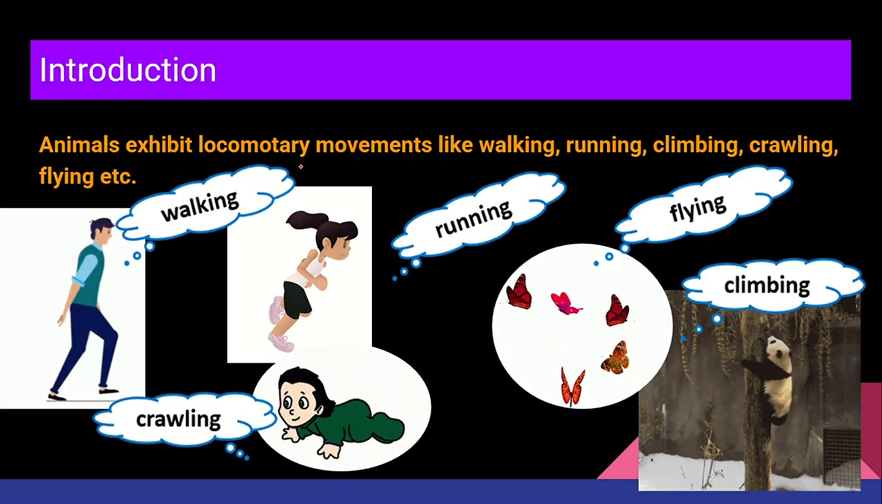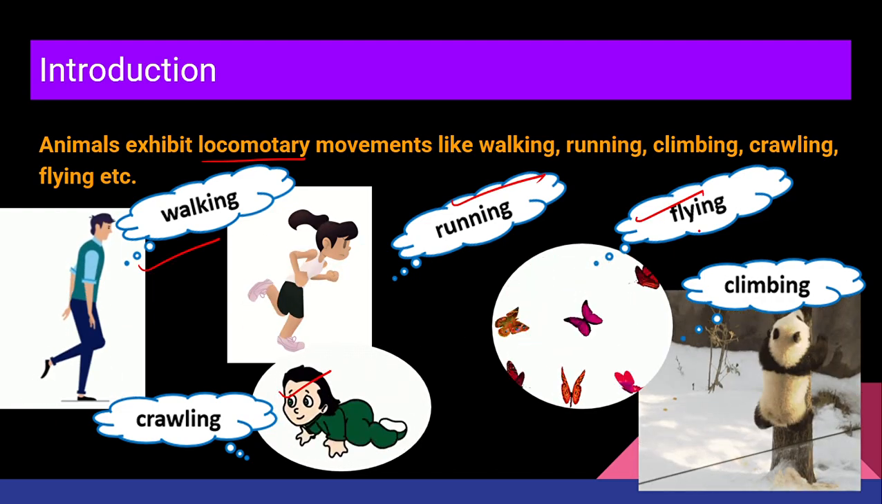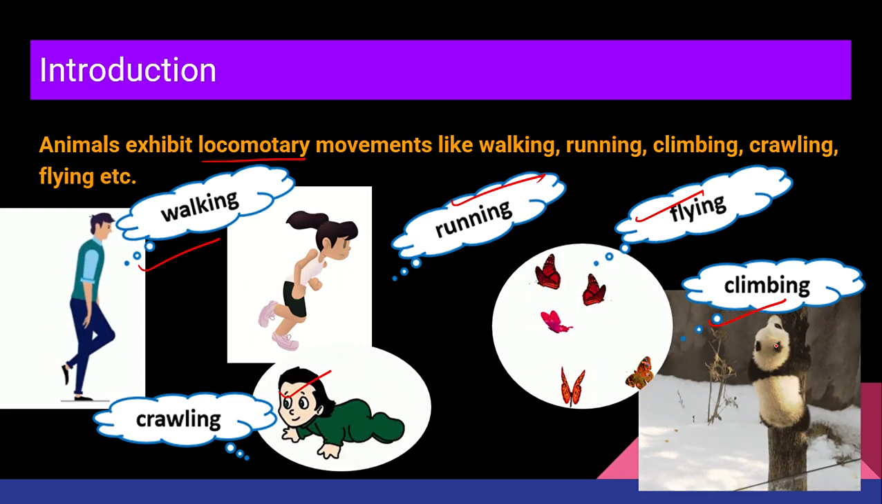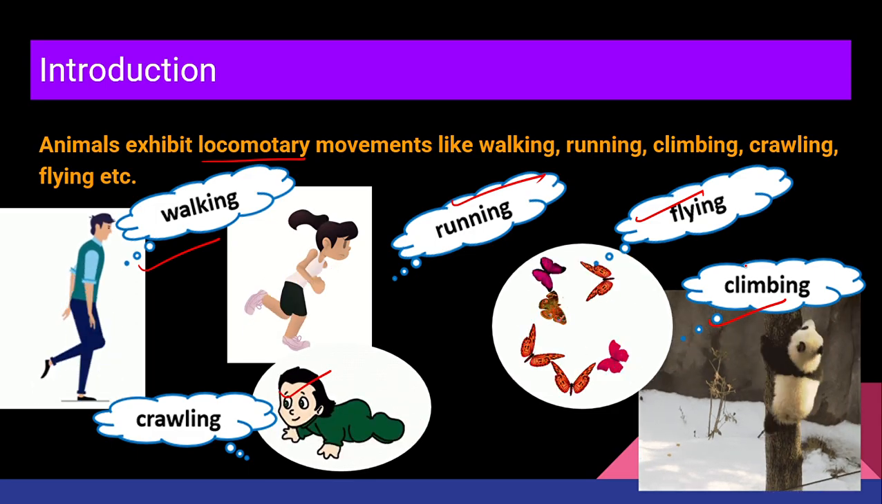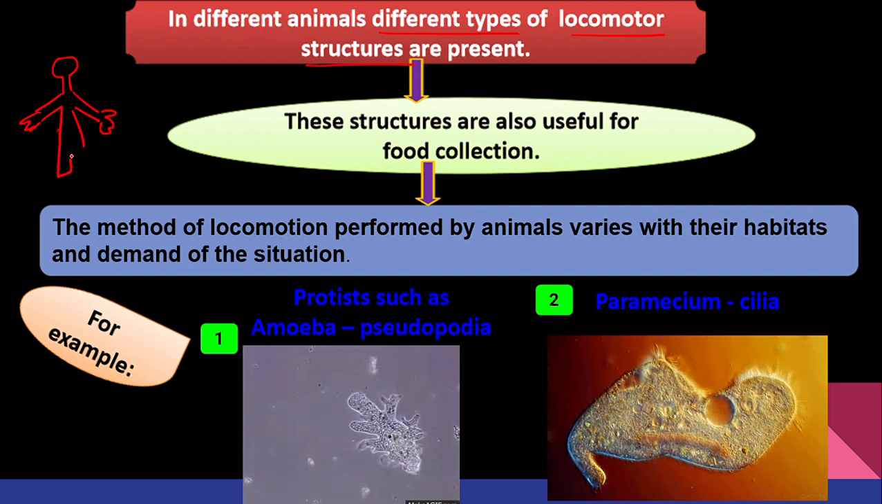Now, here are the examples of locomotion: walking, running, crawling, flying, and climbing. My Nishita is climbing nicely on a tree. All these are examples of locomotion, right? Now, in different animals, different types of locomotory structures are there. Now, just imagine we always walk. Suppose, let me draw over here. This is going to be Kanishk now. Okay, so if Kanishk wants to walk, obviously Kanishk is going to walk using his leg.